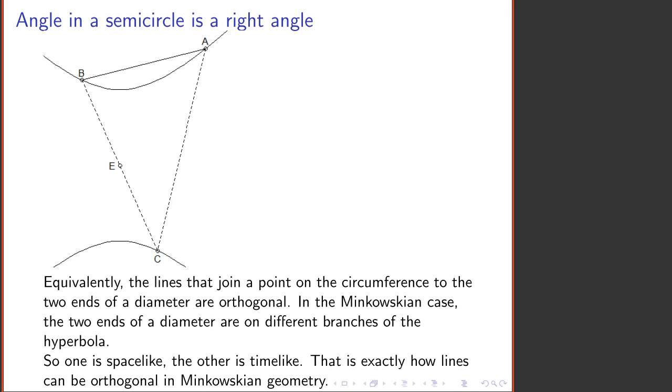In this case, one of those lines is going to be timelike, the other is going to be spacelike, but that's just fine because what does Euclid say? He says under these circumstances, the angle at B is a right angle. These lines joining B to the two ends of a diameter are orthogonal, and indeed they are. One is spacelike, the other is timelike, and they have slopes that are reciprocals of one another.